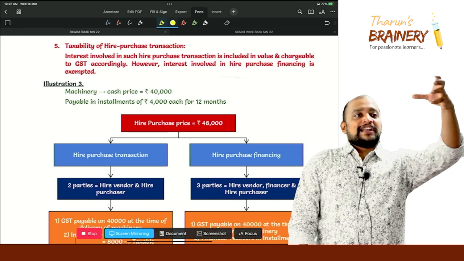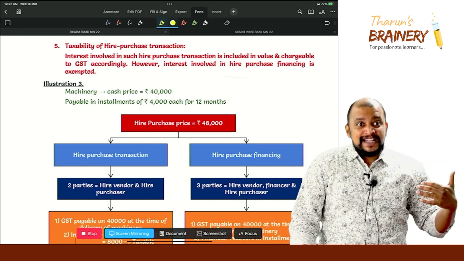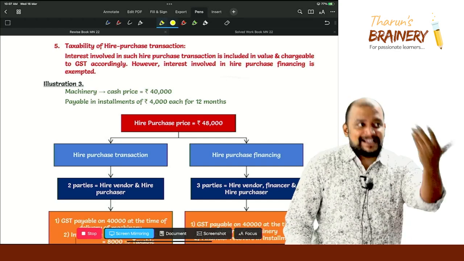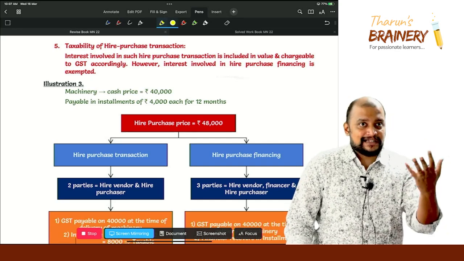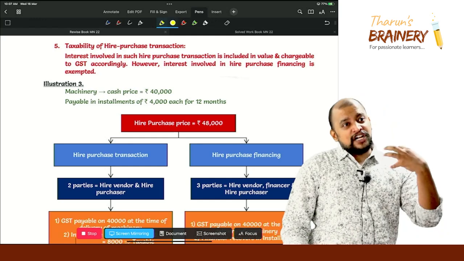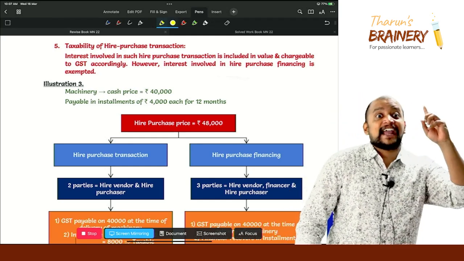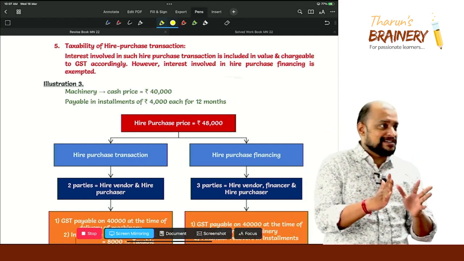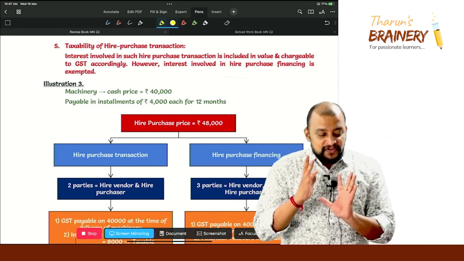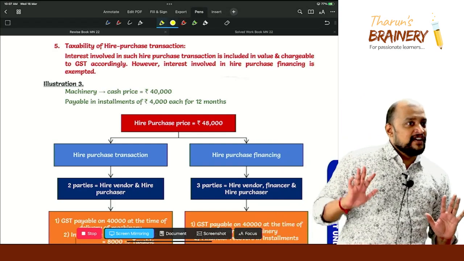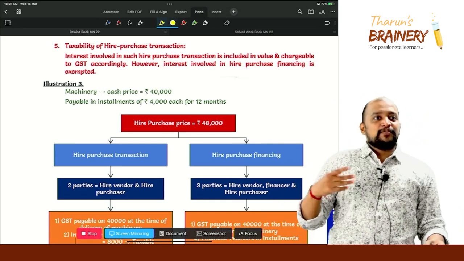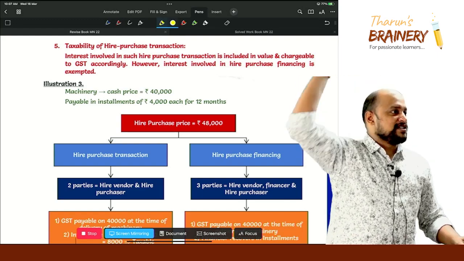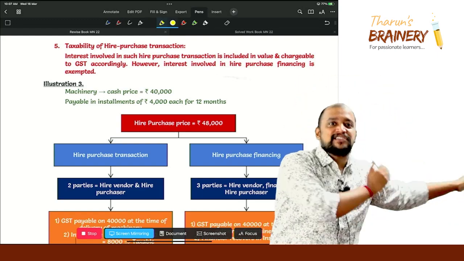So therefore, at the time when we sell the asset, at the time when we give possession of the asset, we need to pay GST on cash price. Very, very important here. If this is tested, it will be like a jackpot for us. Others will not write it at all, because everyone will be focusing on the other areas, sections, rules and all, but they will frame questions on the circulars.